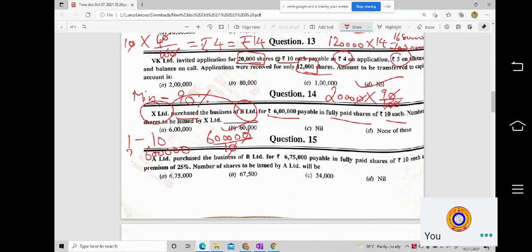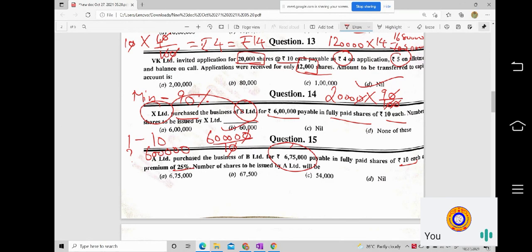Next question. X Limited has purchased the business of B Limited for the value of rupees 6 lakhs 75,000, payable in fully paid shares of rupees 10 each at a premium of 25 percent. The earlier one was at par, here it is at premium.